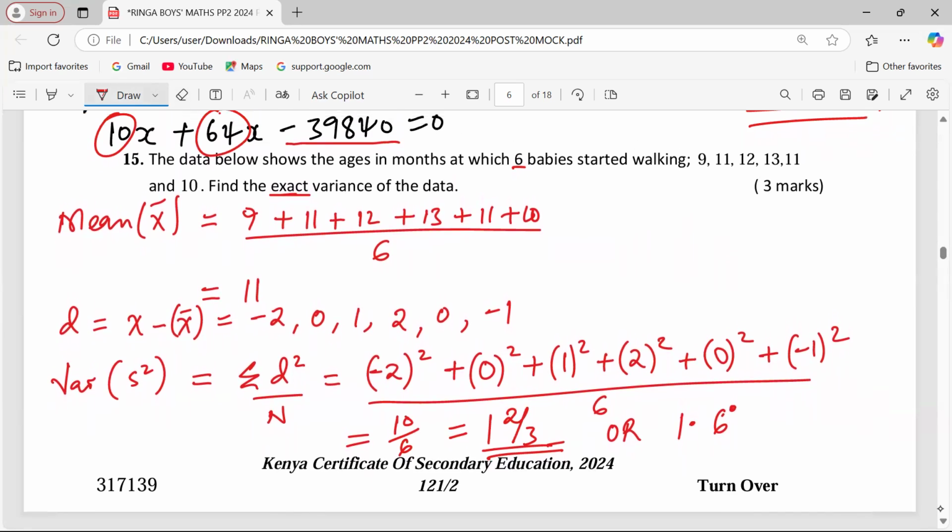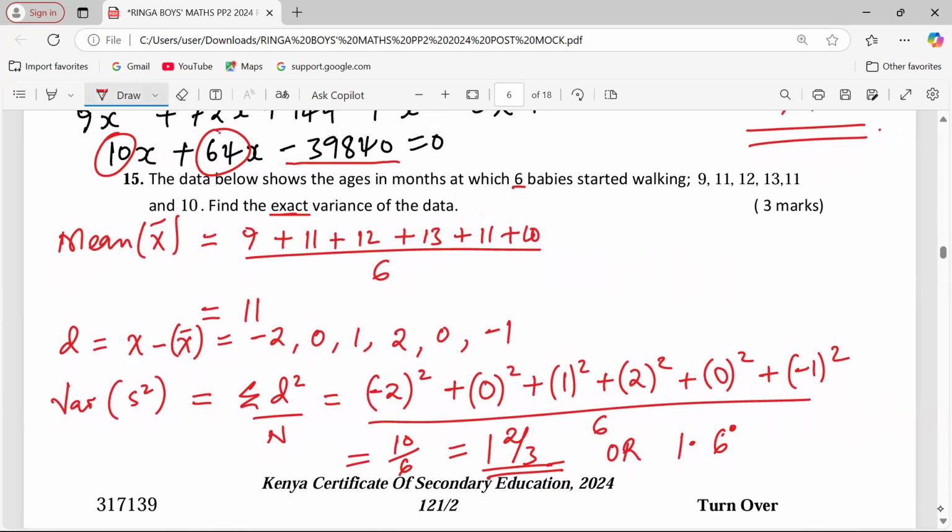So that is it. That's how we get variance given data. In case you'd been taught to find standard deviation, you would have gotten the square root of this value.